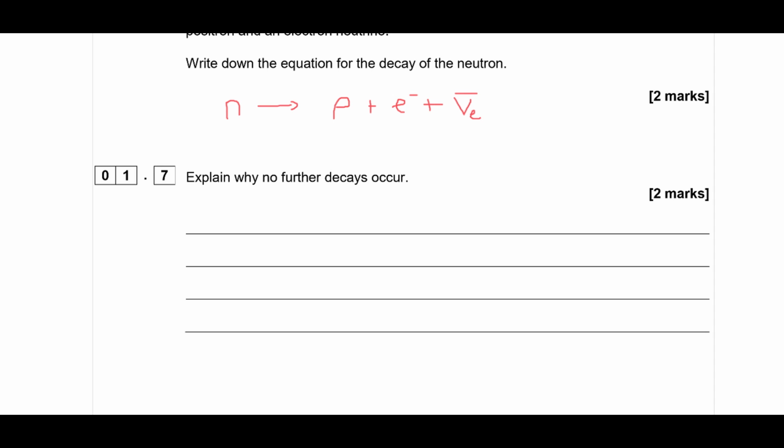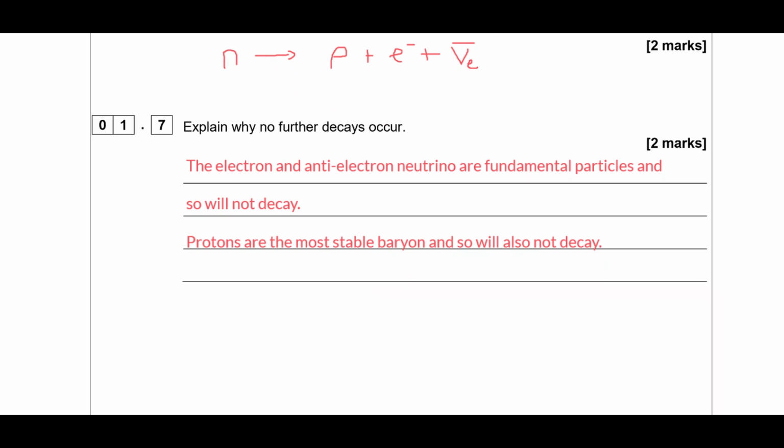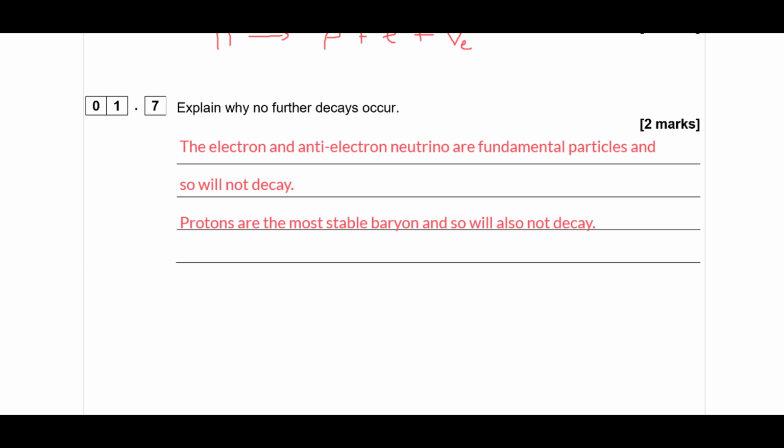So then it says explain why no further decays are going to occur. So we've got, as part of this, 2 fundamental particles, electrons and neutrinos, so those aren't going to decay, and proton is the stable baryon, or the most stable baryon, so again that's not going to decay either. So let's get that down. Alright, so that would be my explanation there. Let's swiftly move on to question 2.